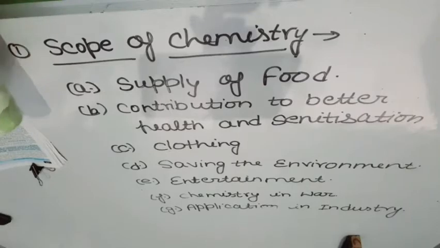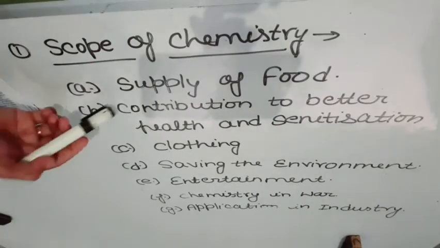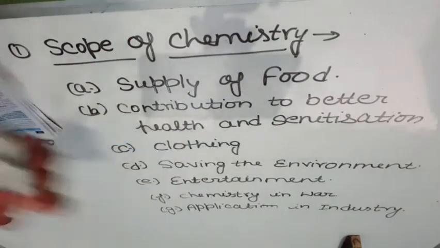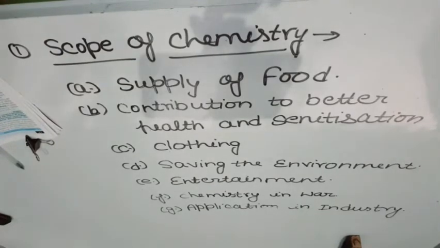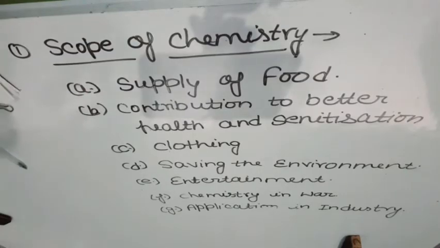Okay students, now what is the scope of chemistry? In which field is chemistry used? Actually students, chemistry plays an important role in every aspect of life. Some important applications of chemistry are, number first, supply of food. Student, chemistry is playing an active role in providing food to the fast increasing population of the world. Moreover, with increase in the standard of life, there has been an increase in quality and variety of food.